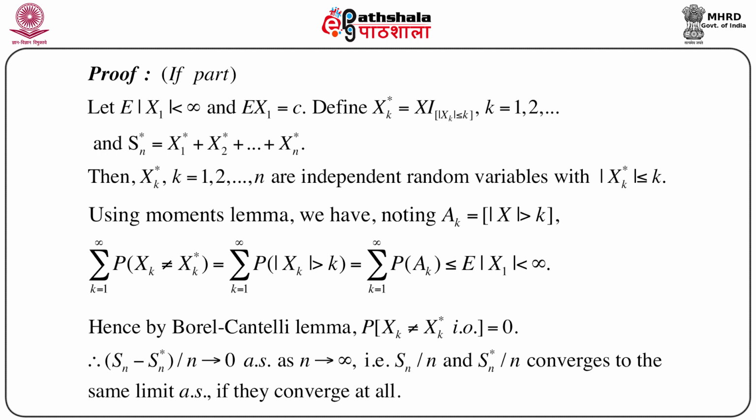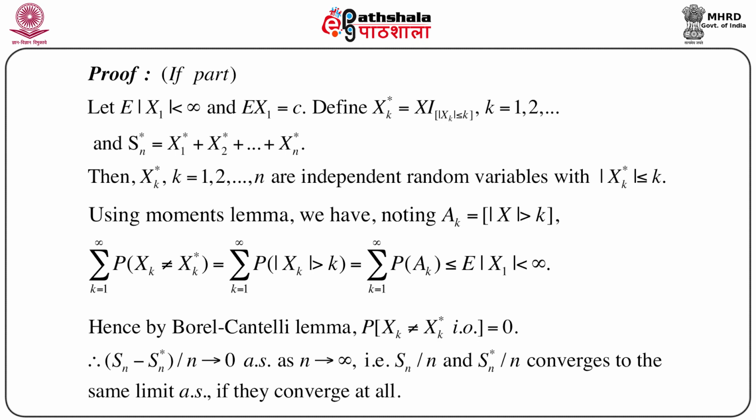And again by Moment's lemma, this is bounded above by expectation of mod x1. Now mod x1 is finite, as we have already assumed. So summation of probability xk not equal to xk star is less than infinity.